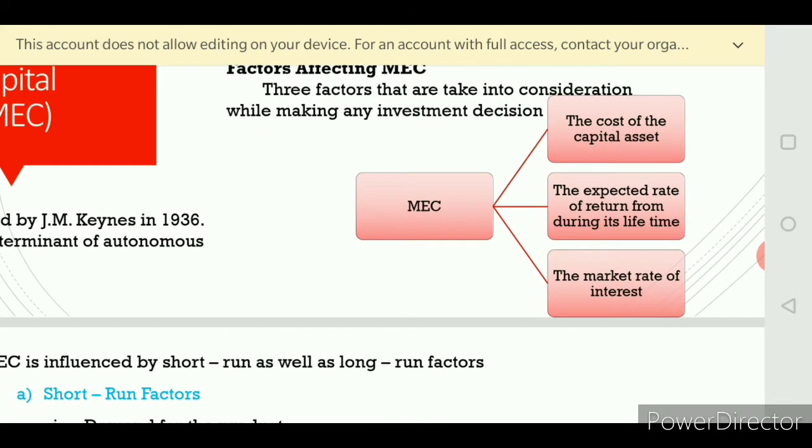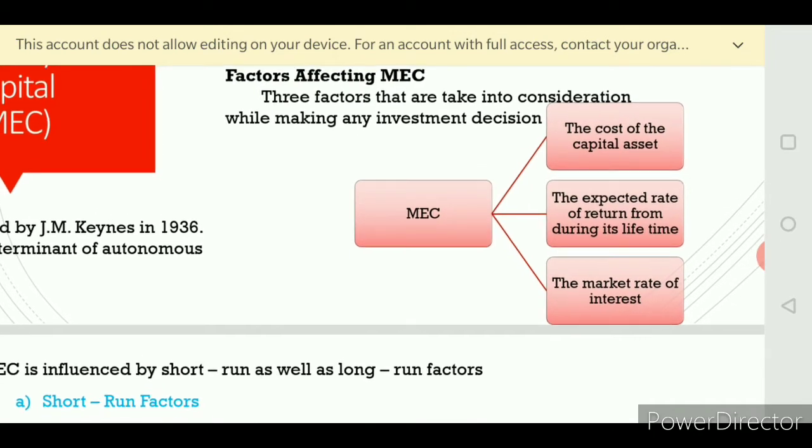Second one is the expected rate of returns during its lifetime. If we purchase additional machinery or assets, how much profit would be received through its lifetime? That is the second factor which is affecting MEC.